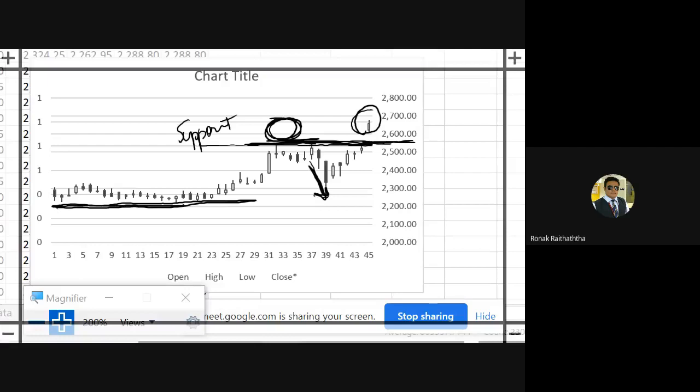And once that first support will be broken, if the support is broken, we call it a breakdown in the prices. Then the second support it will be getting over here.